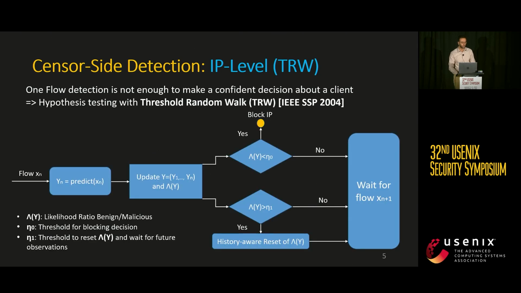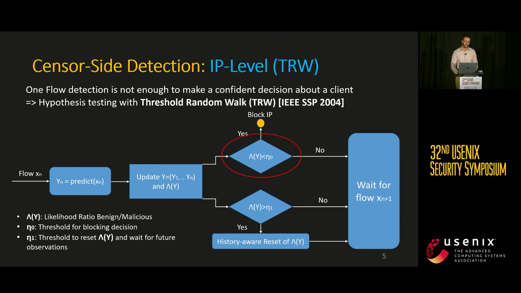And this is how it works. It increments a vector Y of flow-level detection observations and uses it to compute the likelihood value that the client is benign compared to the probability that it is malicious. And the IP blocking decision is made only if the likelihood value is lower than threshold eta 0.